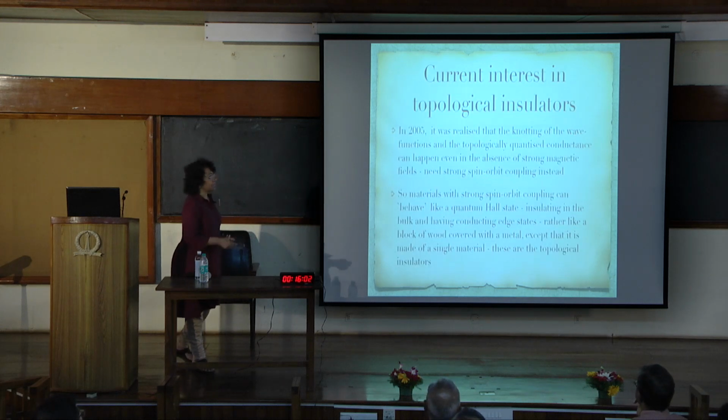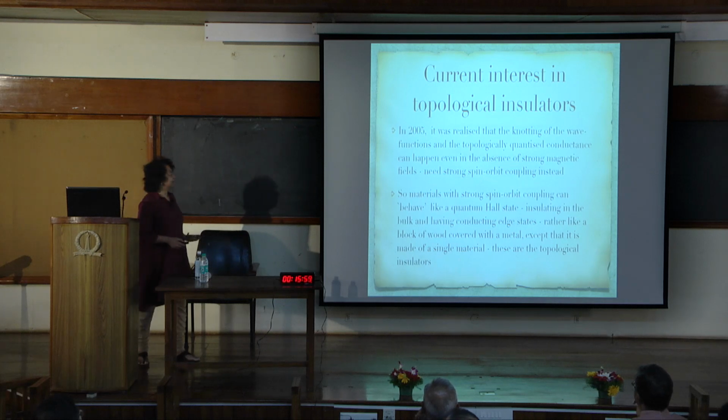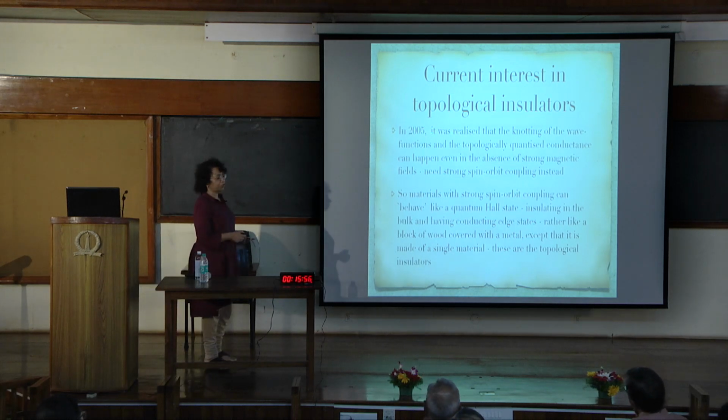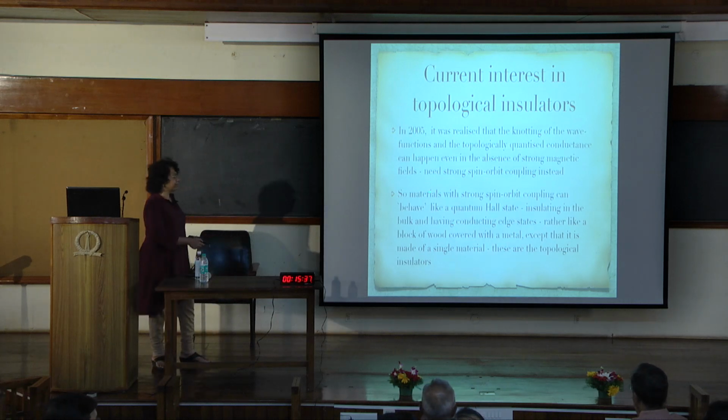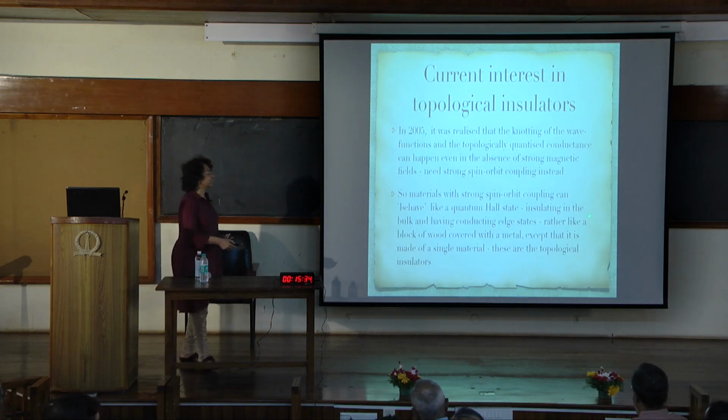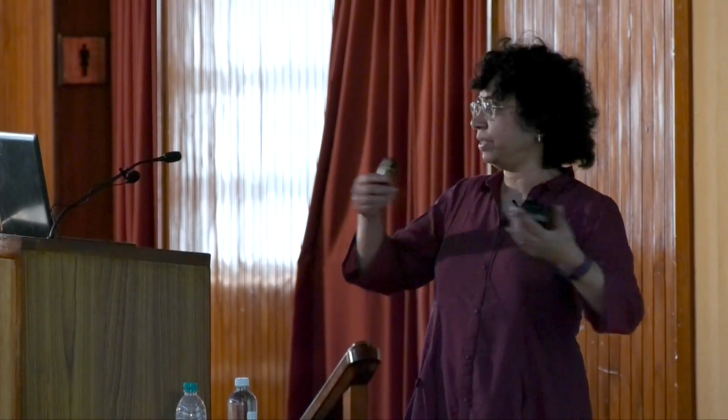The current interest in topological insulators actually began in 2005 when it was realized that the knotting of the wave functions and the topologically quantized conductance can happen even in the absence of strong magnetic fields and low temperatures. There are materials in which it can happen intrinsically. All that is needed was strong spin-orbit coupling. And so materials with strong spin-orbit coupling can behave like a quantum Hall state. That is, they're insulating in the bulk, and they have edge states or surface states which carry the current. You can think of it like a block of wood covered by a metal, except that the entire thing is one material.